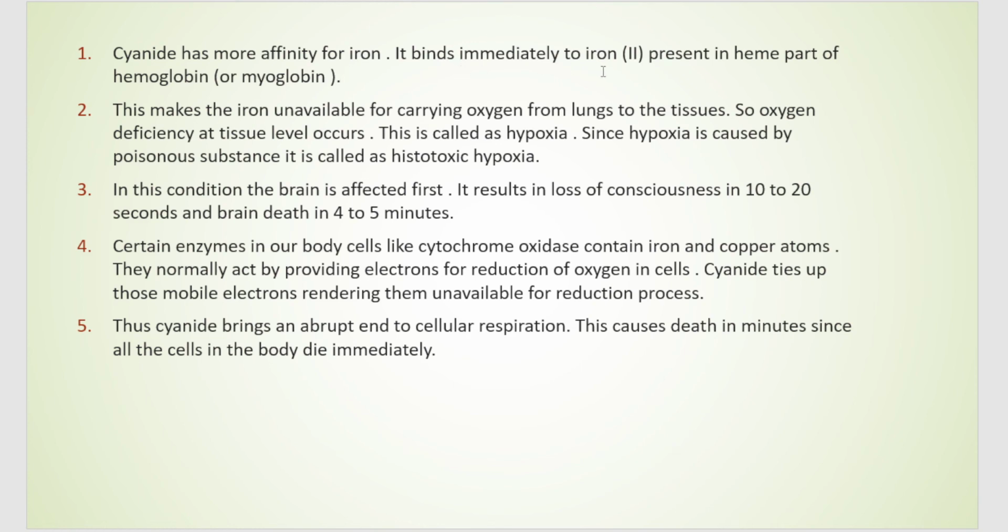So it binds immediately to the iron that is present in the heme protein of hemoglobin and myoglobin. So iron is unavailable for carrying oxygen from the lungs to the tissues. So oxygen deficiency occurs in the lungs and tissue. Because it is binding to the iron of the hemoglobin, iron is unavailable. Hemoglobin cannot function properly. It cannot take the oxygen from lungs to tissue, because of which in tissue there is